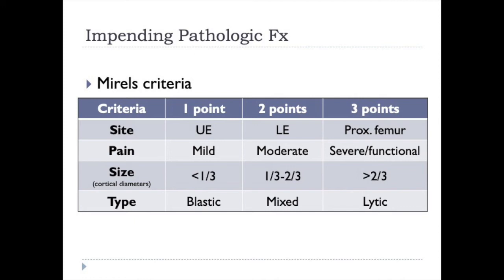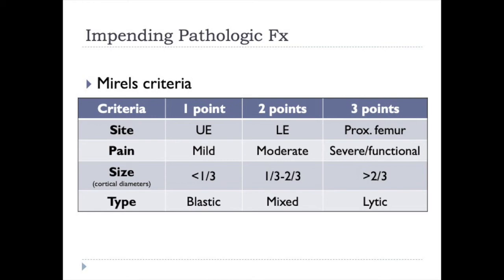In terms of pain, mild pain just means it doesn't really bother them, or maybe only occasionally, but it does not debilitate them. Moderate pain is pain that causes them to take medication or bothers their activities of daily living. And then severe or functional pain is, as we talked about, incapacitating pain with any attempted motion or weight bearing. Size of the lesion matters in terms of the relationship to the cortical diameter of the bone. So less than 1/3 gets 1 point, greater than 2/3 gets 3 points.